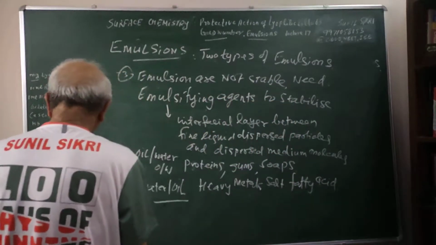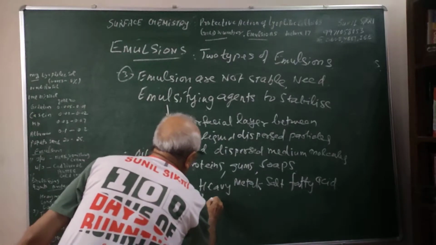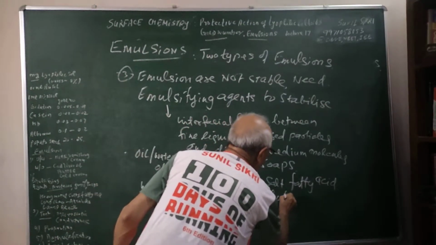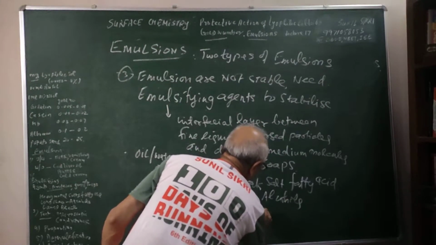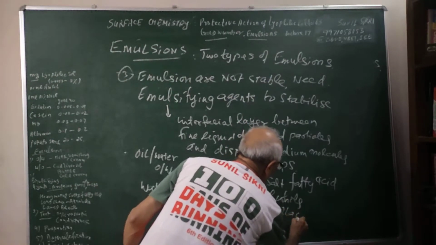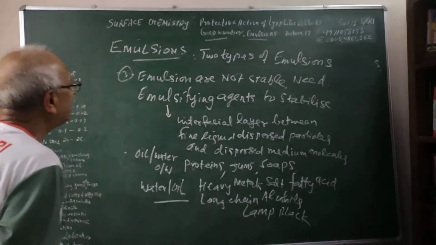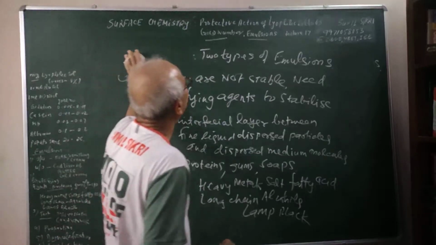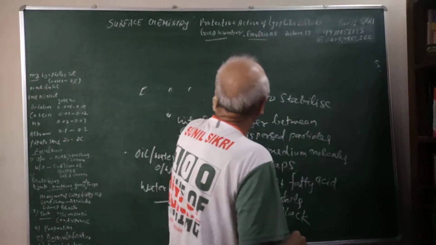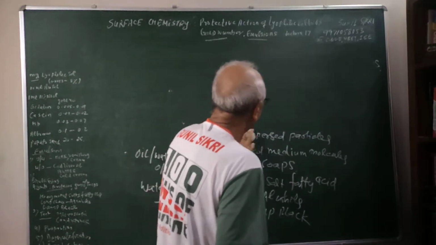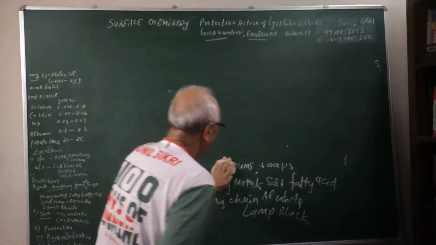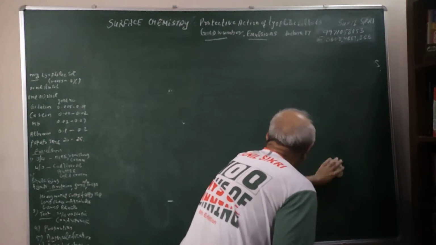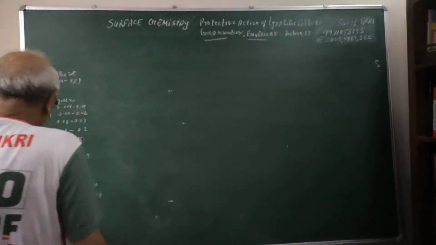You can also use heavy, long chain alcohols and lamp black. So it acts as an emulsifying agent. Emulsifying agents are necessary to stabilize our emulsions, or they will not be stable and will separate into two separate layers. So we have told you what types of emulsifying agents we use.